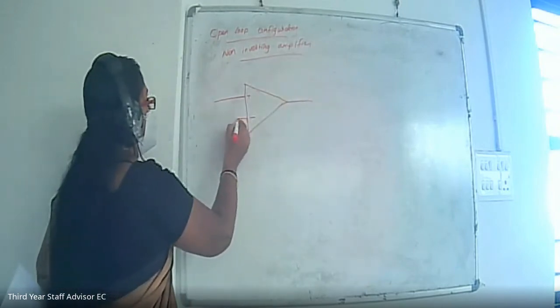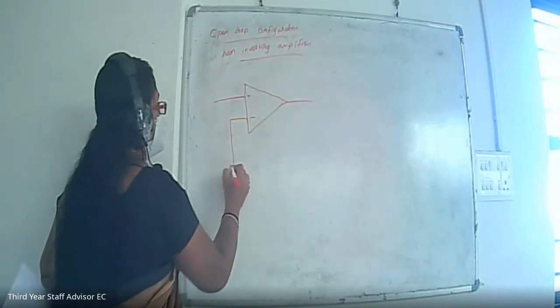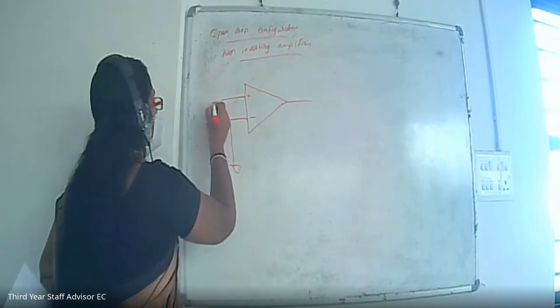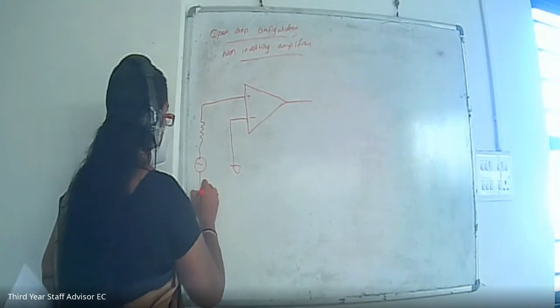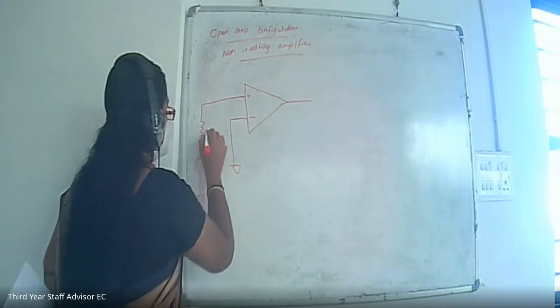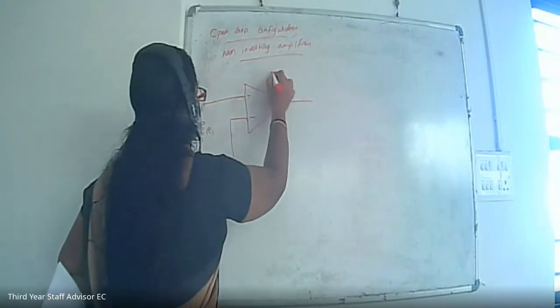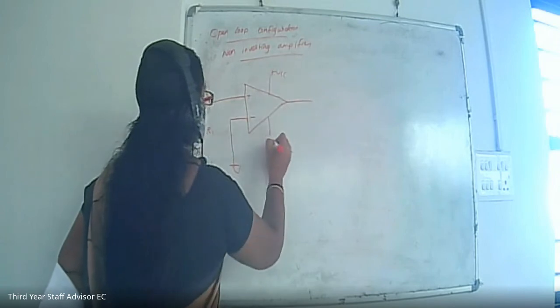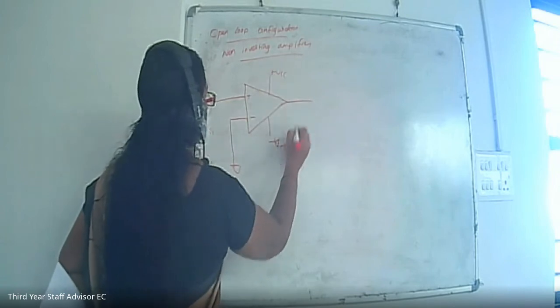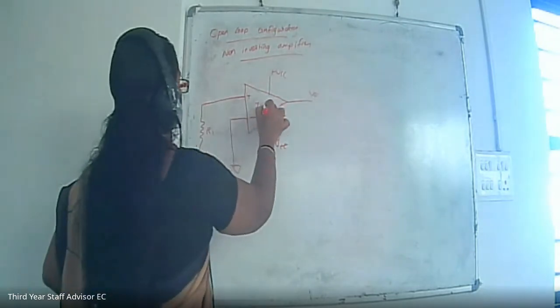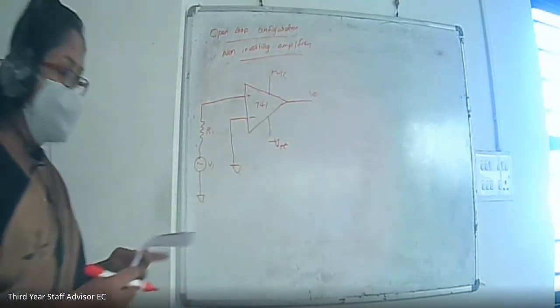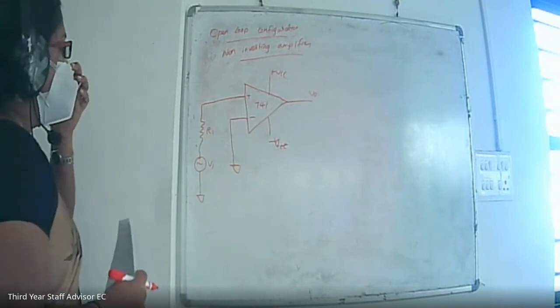So this should be grounded. The inverting input should be grounded, and we will be giving input to this side. Okay. This is V1, this is R1. Okay. Here plus VCC, here it is minus VEE. This is Vout. Okay. This is 741. So this is a non-inverting amplifier configuration. Okay. So you can draw it like this.